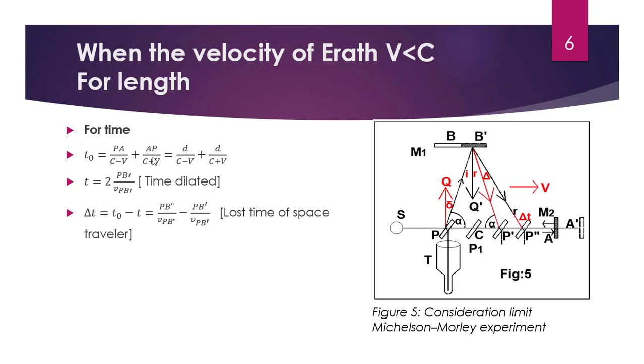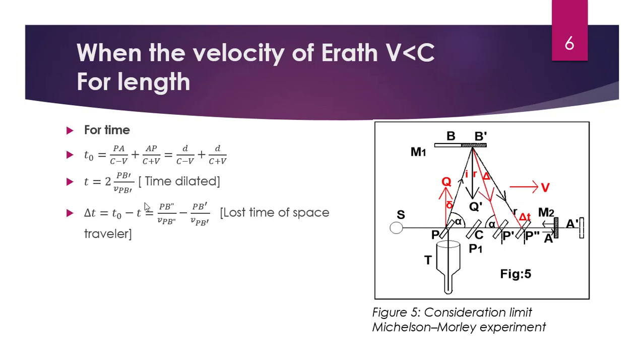For time, T naught equals PA by c minus v plus AP by c plus v, equal to d by c minus v plus d by c plus v. Total T equals PB dash by v into PB dash. In this way, time is dilated. So dt equals T naught minus T.